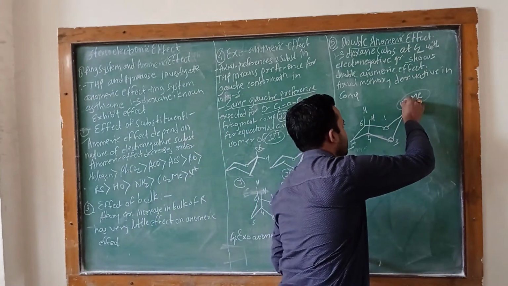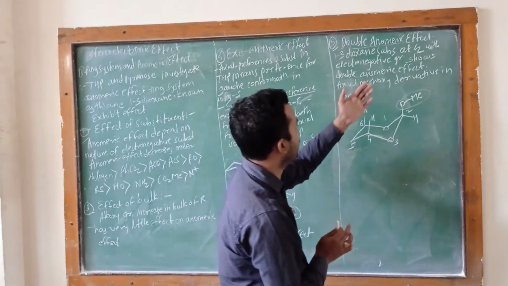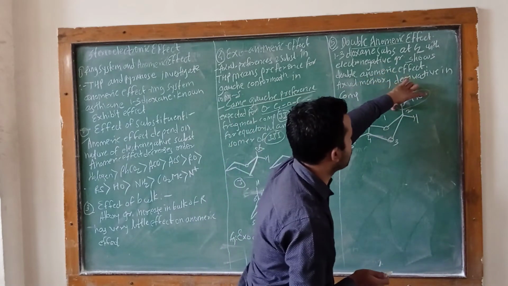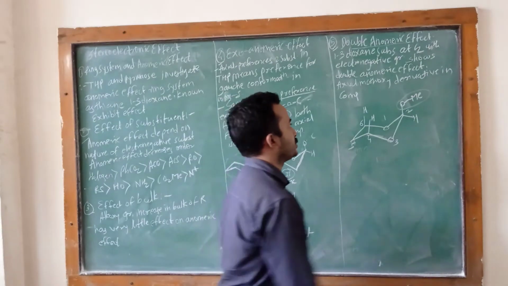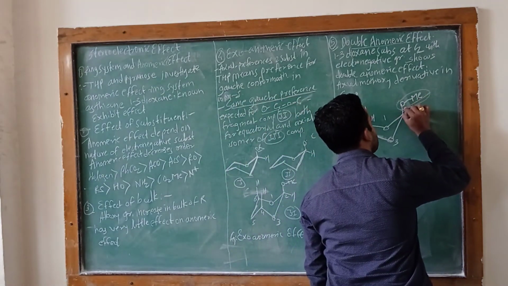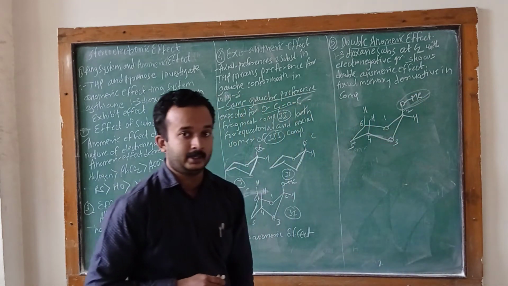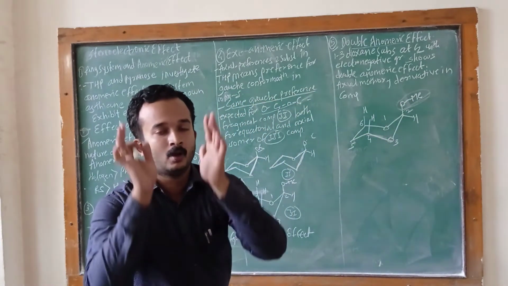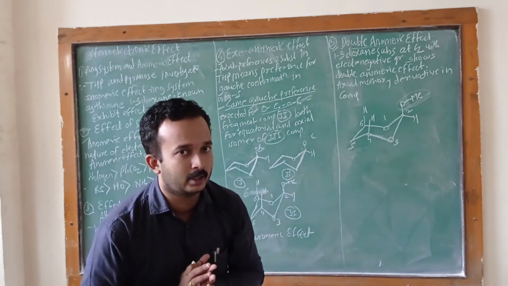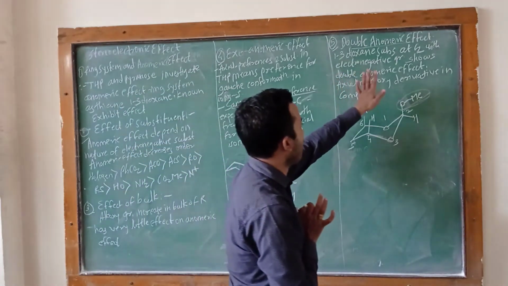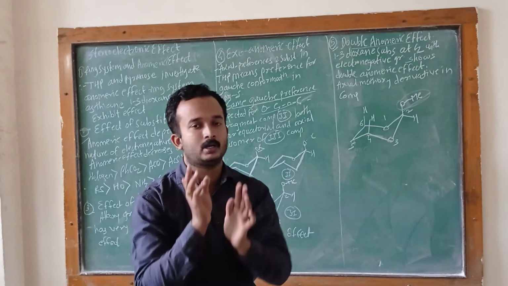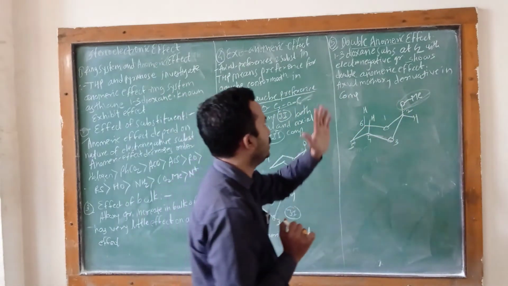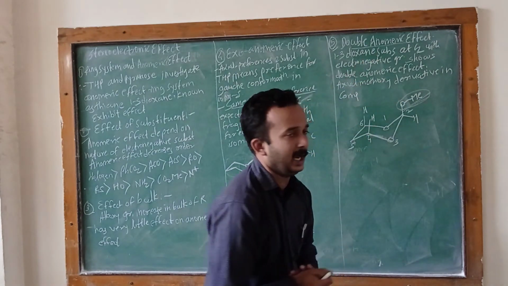The methoxy is an electronegative group, and this methoxy group shows the double anomeric effect. Why does it show the double anomeric effect? Because it is an axial methoxy derivative.